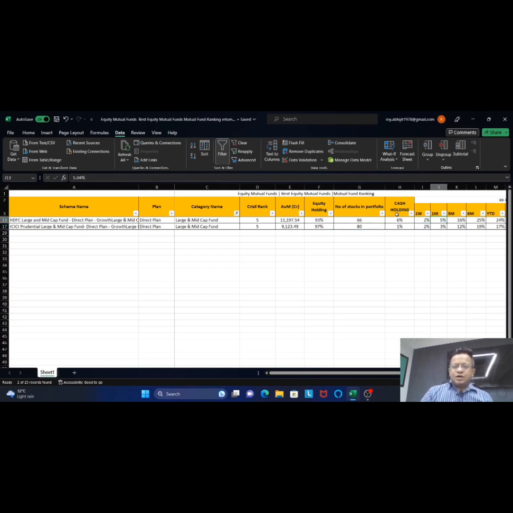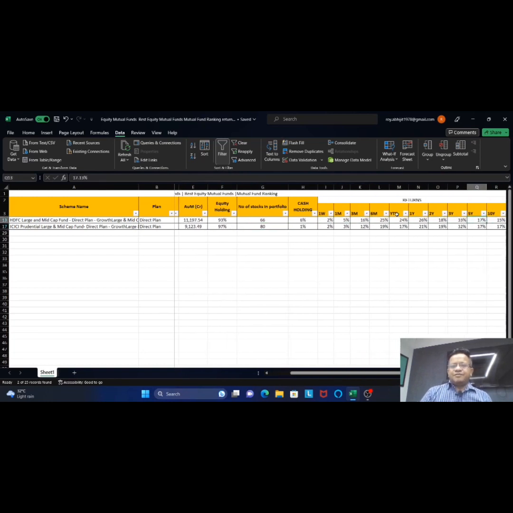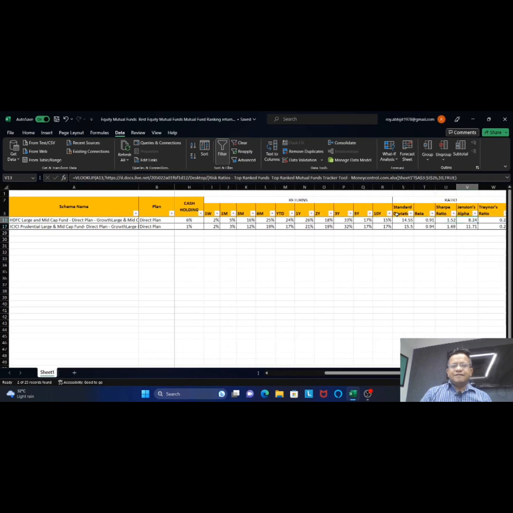If we try to figure out what return exactly they have given, both of them, we'll find the return here. In 1 week's time, HDFC large cap has given 2% return, sorry. In terms of 6 months, they have given a return of 25%. On a 1 year basis they have given 24%, 1 year 26%, 2 years 18%, and 10 years around 15%.